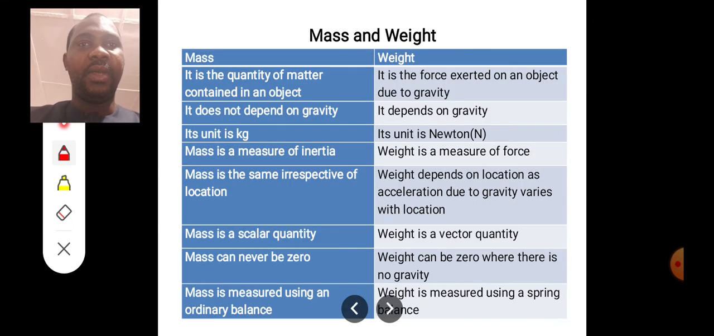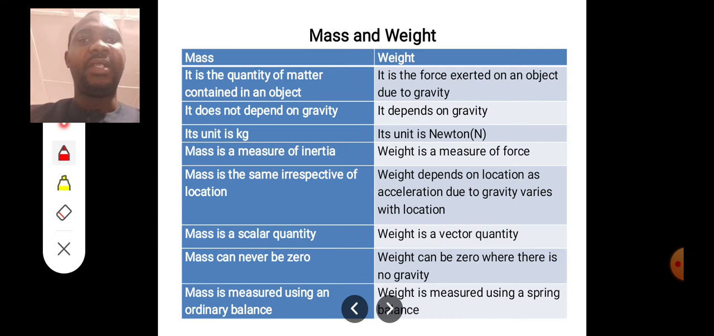Here I want to quickly show us the difference between mass and weight. Number one, mass is the quantity of matter contained in the object. That's the definition for mass. But weight is a force exerted upon an object due to gravity. Number two, mass does not depend on gravity, but weight depends on gravity. Number three, the unit of mass is kilogram, but the unit of weight is newtons. Weight is measured in newtons. It is a type of force.